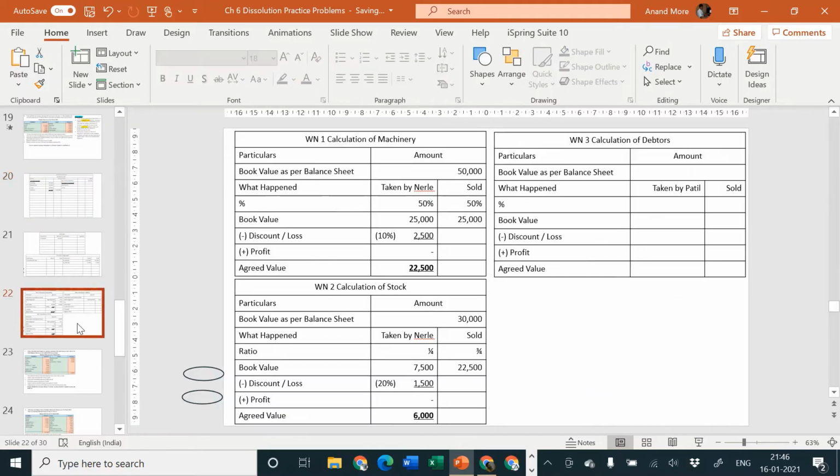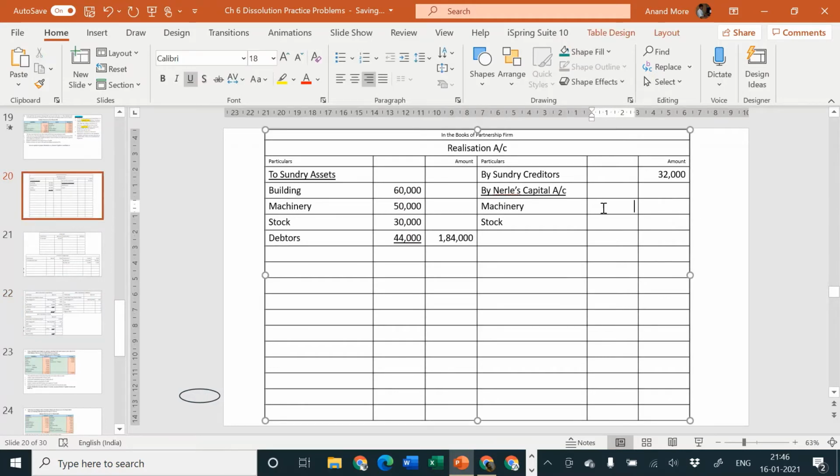Machinery agreed value is 22,500, stock agreed value is 6,000. So 22,500 and stock is 6,000. I hope it is clear to all of you. Outer column is 28,500.